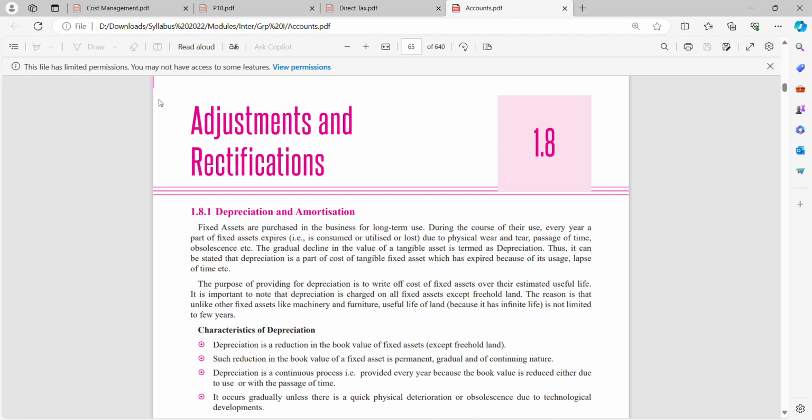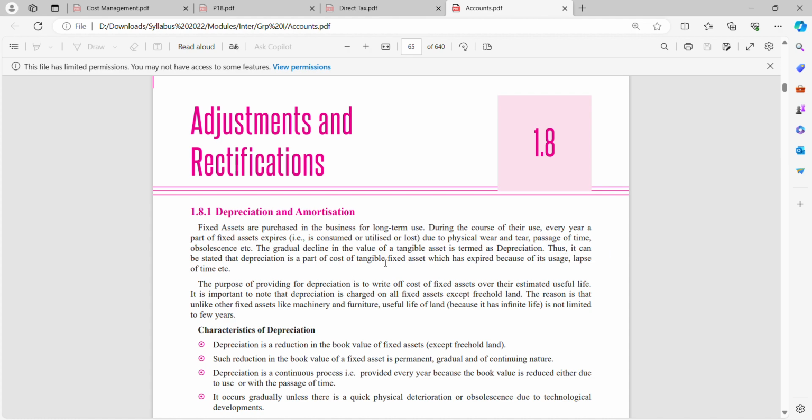But suppose I buy my phone for 20,000 rupees, and after a year or two, if I go to the market with it, I will not get 20,000. Instead, I will get a little less, 15 or 10. The reason is I have used that phone, and because of the usage, I am supposed to pay a certain amount as depreciation. So during the course of their use, every year a part of the fixed asset expires, that is, it is consumed or utilized or lost due to physical wear and tear, passage of time, obsolescence, etc.